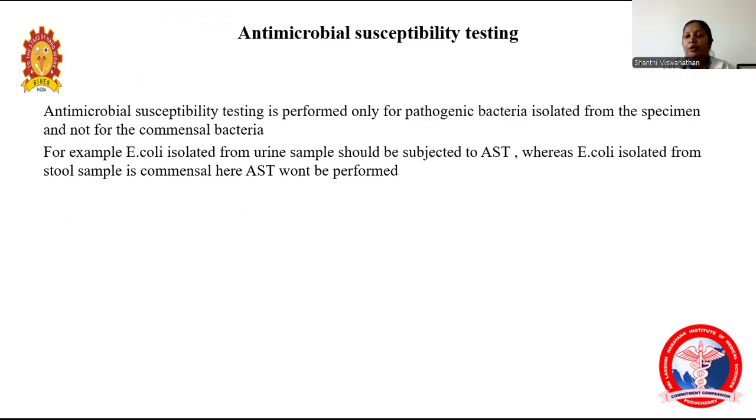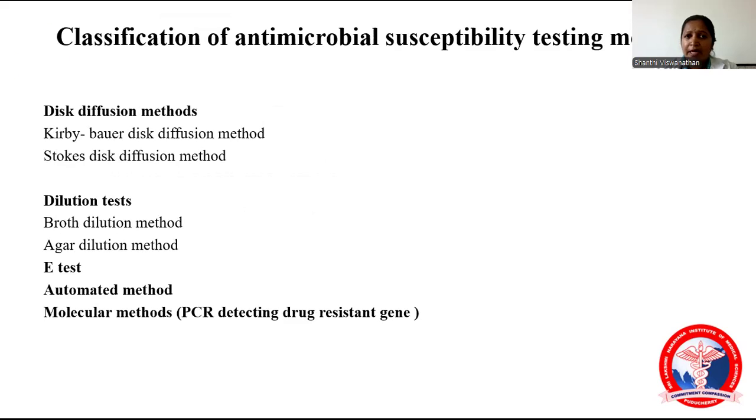Coming to antimicrobial susceptibility testing. This test will be done only for pathogenic organisms, not for commensals. For example, if you are isolating E. coli from a urine sample, antimicrobial susceptibility testing will be done and we will choose an antibiotic. But if E. coli is isolated from a stool sample, it is considered a commensal. Here we won't perform AST.